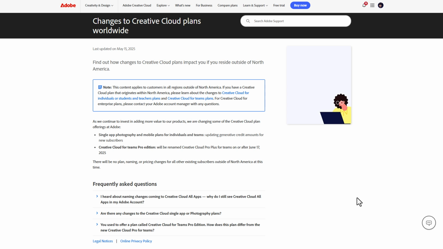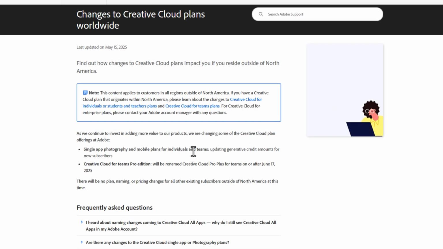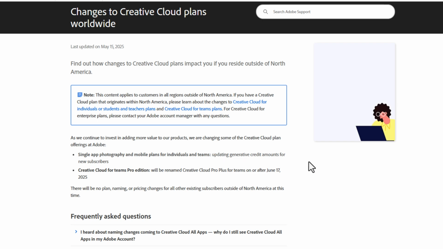Now for worldwide users, there is just a tiny change here, and it has to do with the fact that single app, photography and mobile plans for teams and also individuals, they are currently updating the generative credit amount for new subscribers. So most probably new subscribers might get a little bit less of the credits you can use to generate stuff, like what we've got with Photoshop and all that. And then the Creative Cloud for Teams Pro Edition will now be renamed to Creative Cloud Pro Plus for Teams on or after June the 17th of 2025. There will be no plan, naming, or price change for all the existing subscribers outside North America at this time.